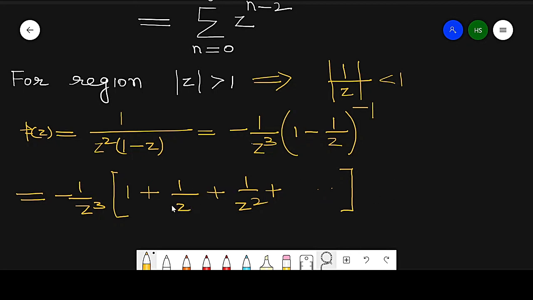So this may be written as minus the summation of n running from 0 to infinity of 1 by z raised to power n plus 3. This is written in this way. By using the standard expansion from before, we can easily find the series in the case of Taylor expansions.